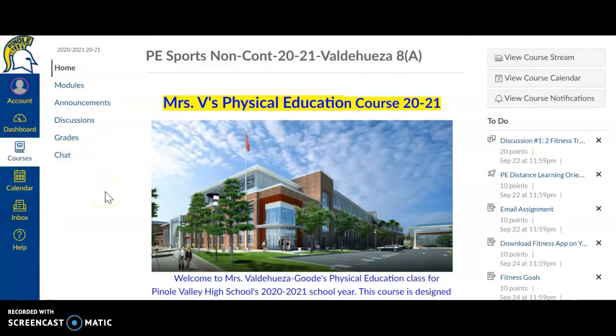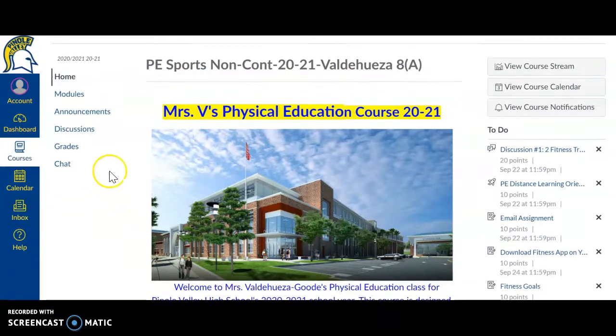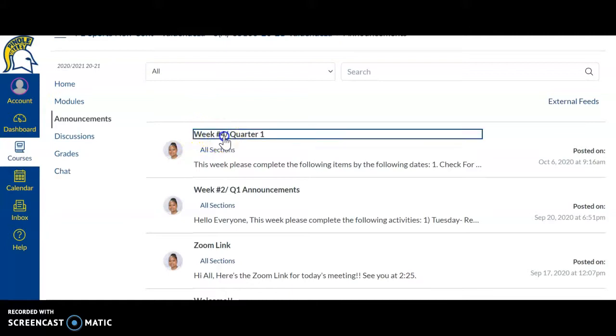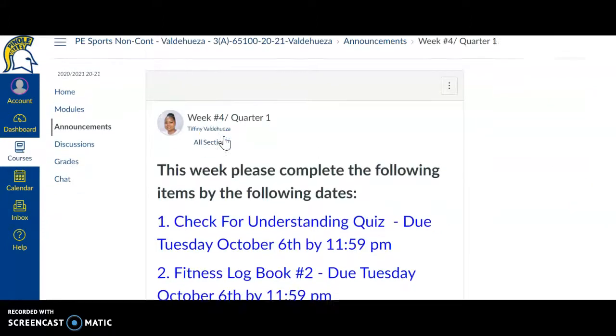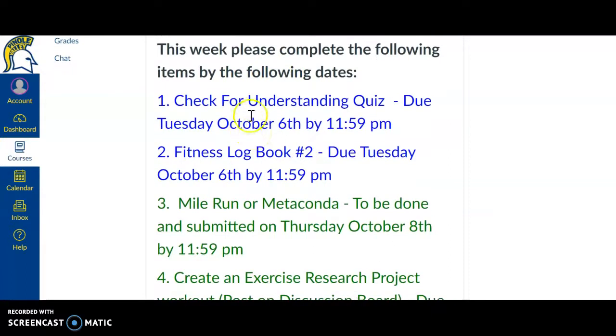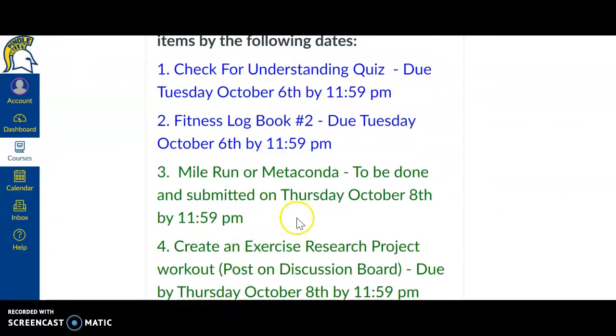So first thing you want to do before you start class is always check right here in inbox. Any important emails I will send will be right here. Also, take a look at announcements. For announcements, I always post class activities for the week. So if we go to week 4, which is where we're at, make sure you're completing the following activities. For Tuesday, you have 2 assignments, and for Thursday, you have 2 assignments.